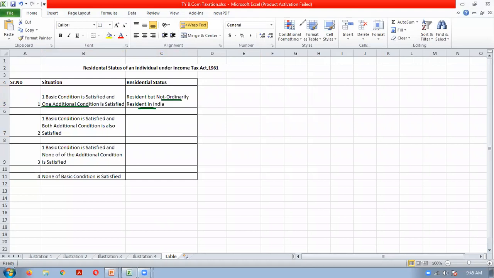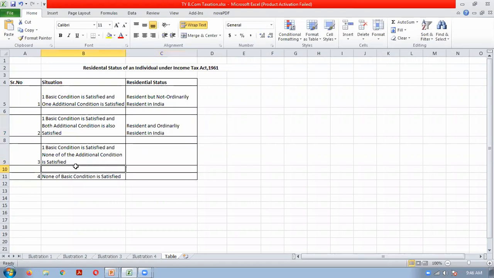Now come to situation number two. What does situation number two say? One basic condition is satisfied and both additional conditions are satisfied. So this is a simple case. One basic condition is satisfied means he is a resident definitely. And here both additional conditions are also satisfied. So he will be resident and ordinarily resident. The illustration which we discussed in the last class was a case of this situation. One basic condition is getting satisfied and both additional conditions are also satisfied.